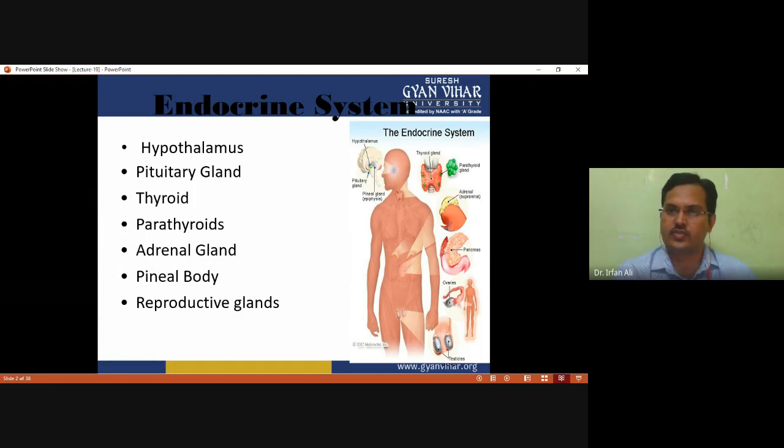This figure shows the various endocrine glands, like the hypothalamus, pituitary gland, thyroid gland, parathyroid gland, adrenal gland, pineal body, and reproductive glands. In this figure you can see the location of the various endocrine glands.